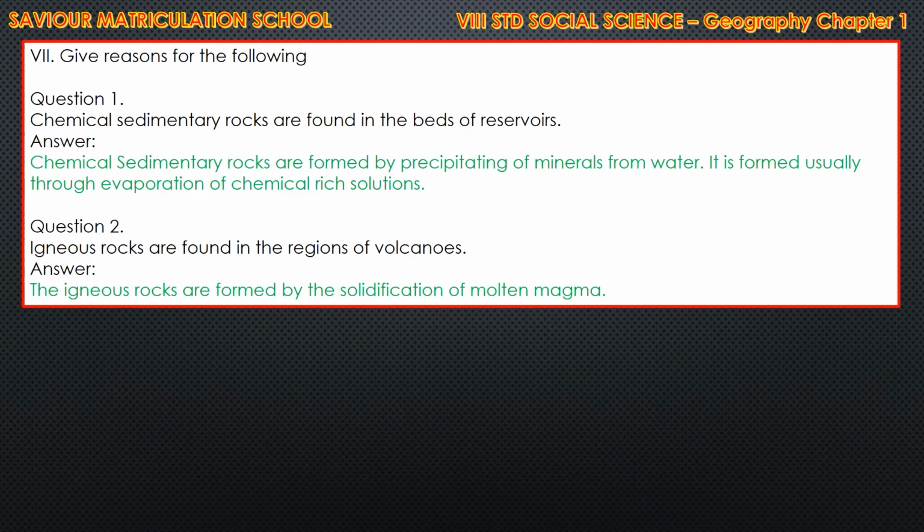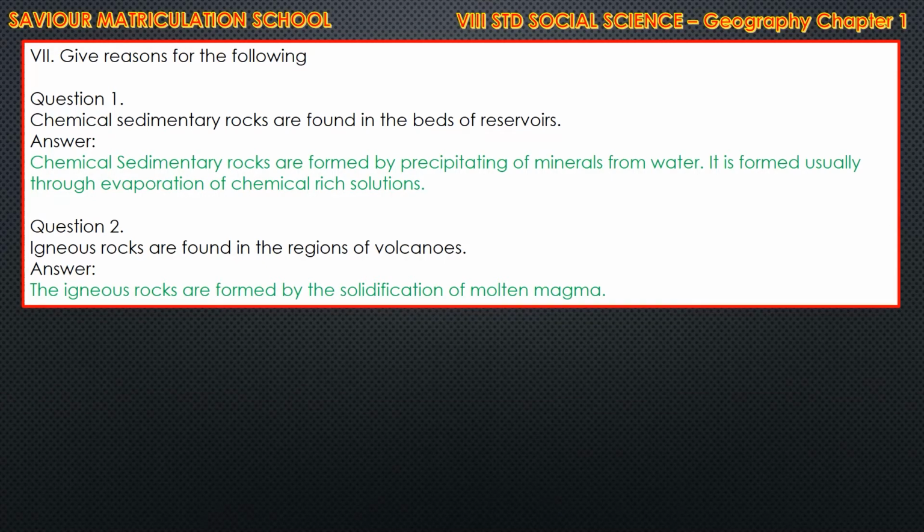And Roman letter 7, give reason for the following. Question number 1. Chemical sedimentary rocks are found in the beds of reservoirs. For this, you have to write the reason for that. The statement is correct. You have to give the reason for that. The reason is chemical sedimentary rocks are formed by precipitating of minerals from water. It is formed usually through evaporation of chemical-rich solutions.